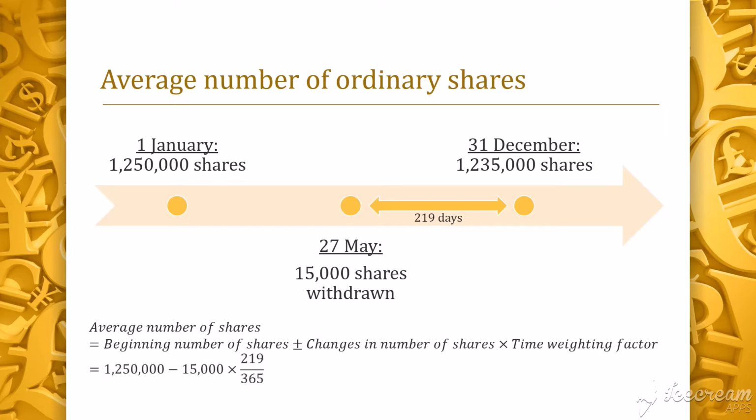1,250,000 minus 15,000 multiplied by the time weighing factor of 219 divided by 365, since the withdrawal of shares occurred on 27 May. And for the current year, the 15,000 shares were withdrawn for 219 days. That's why the time weighing factor is 219 divided by 365. This gives us an average number of 1,241,000 shares.